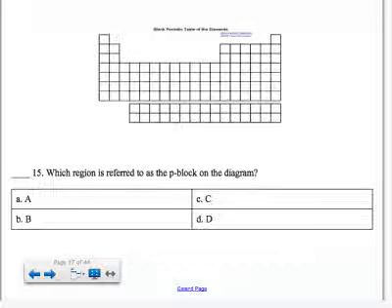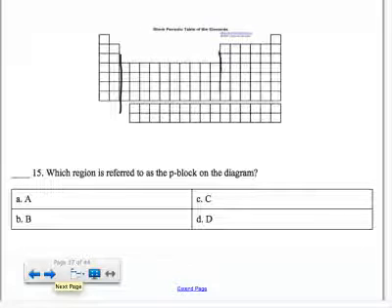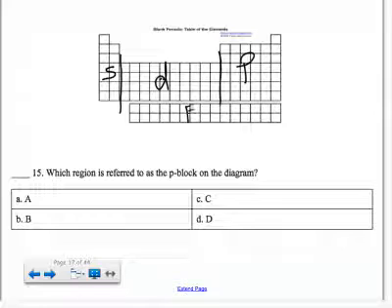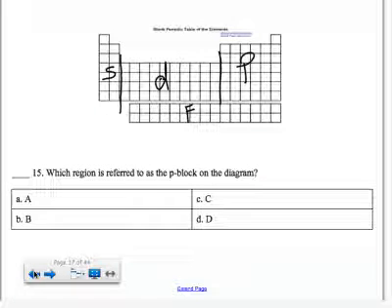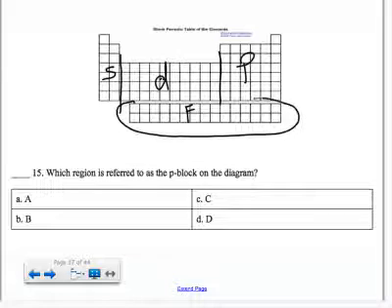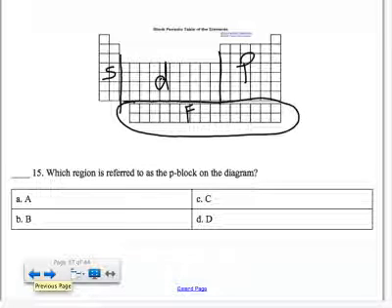The key here is, do you know the 4 blocks of the periodic table? So I'm just going to label them. The 2 on the left are the S block. The big chunk in the middle is the D block. This square section over here is the P block, and then down below is the F block. The F block, again, is this section that's usually down here by itself with 2 long rows, 14 columns across.